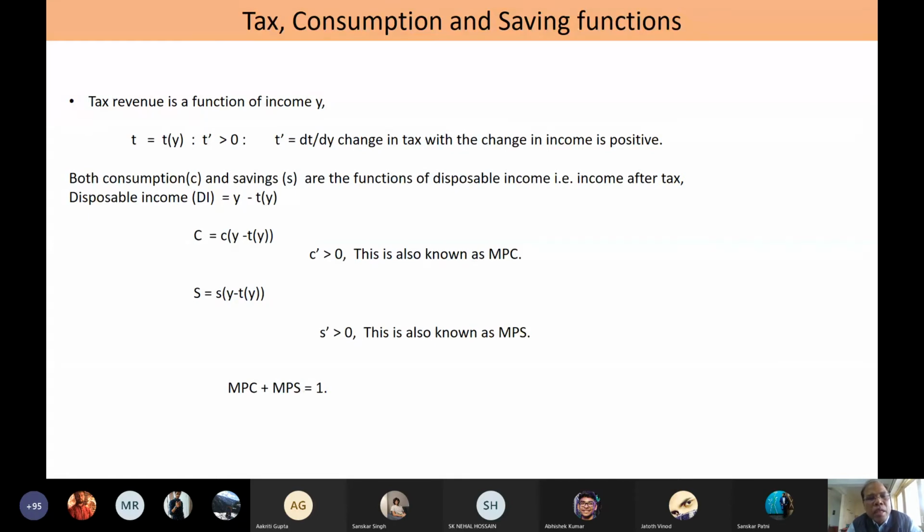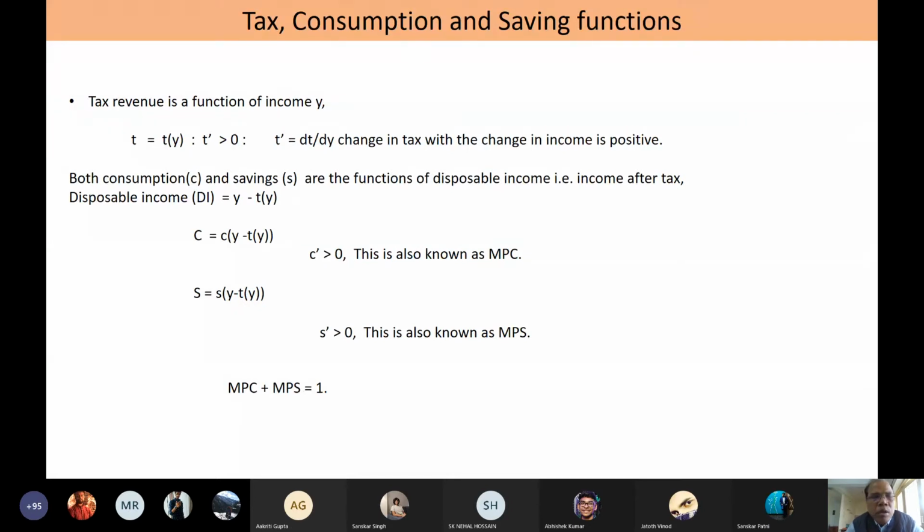Similarly, C and S, the consumption function and saving function, which we have already discussed. Consumption is a function of disposable personal income, that is Y minus T, where T becomes tY.